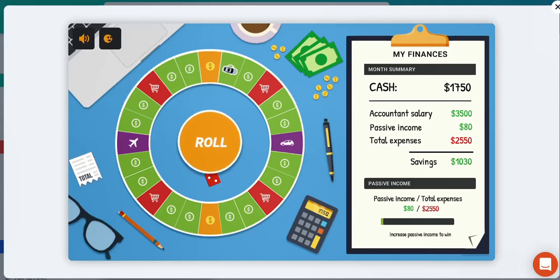Right, so we've purchased this property. You can see our passive income is increased to $80. So we're trying to overcome life's expenses in terms of daily living. Obviously, there's no way that we can retire or live off our passive income. It's way too low. So we need to continue through life. We need to go through this game, and we need to roll the dice again.